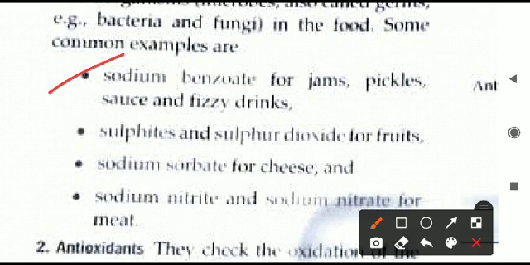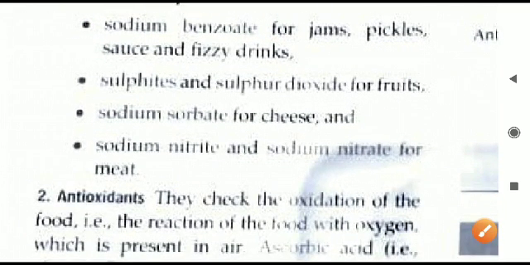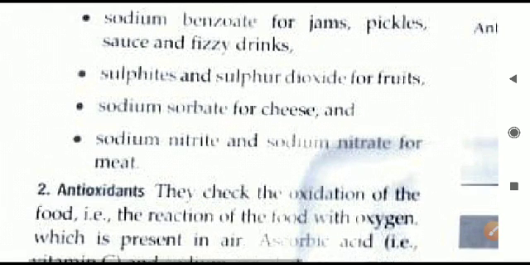Examples now we will see. These examples you have to learn. First is sodium benzoate, used for jam, pickle, sauce, fizzy drinks. Fizzy drinks means cold drinks. So in those, sodium benzoate is used to preserve them for a longer time. We can continue eating or using these foods for a long period of time.